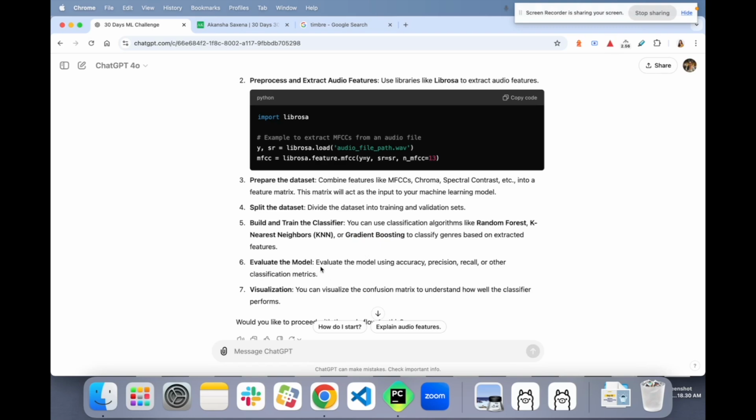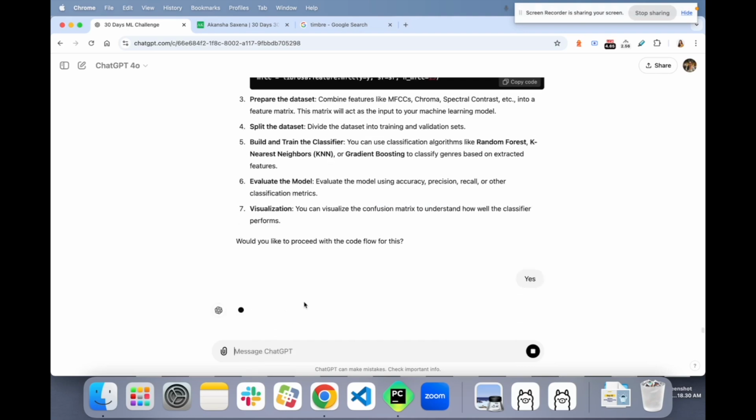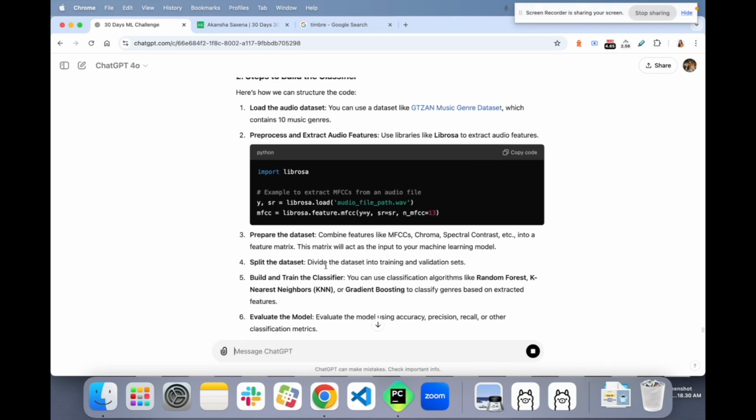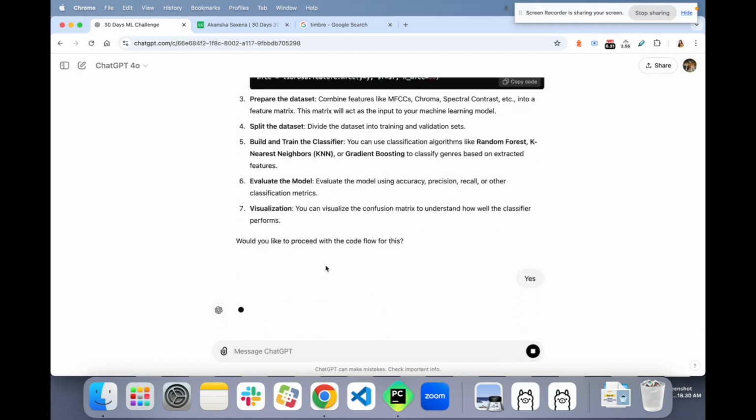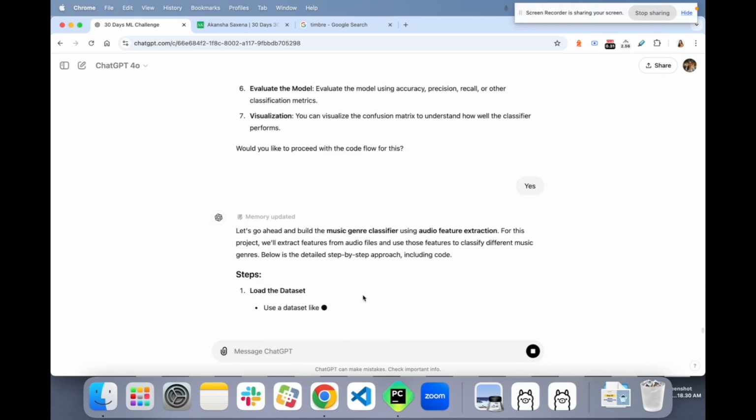Evaluate the model using accuracy, precision, recall, and other classification metrics. We will do that like we have been doing for all of our previous problems. And then we will visualize the confusion matrix to understand how well the classifier performed. I would like to proceed with the code flow for this. So it is giving me the steps.